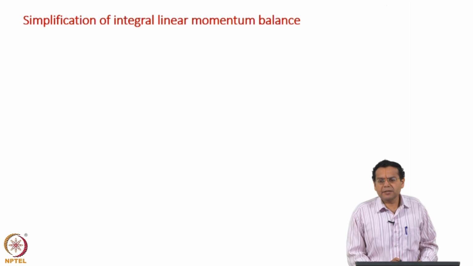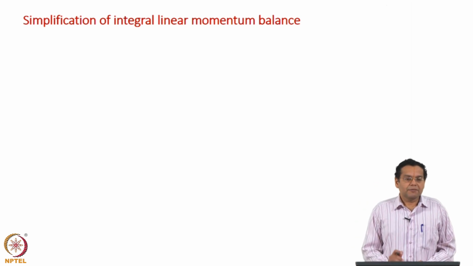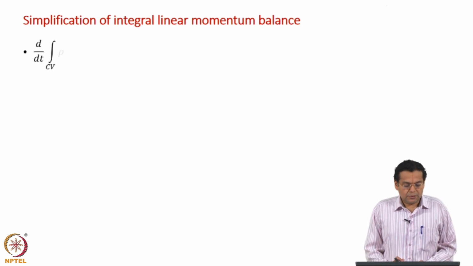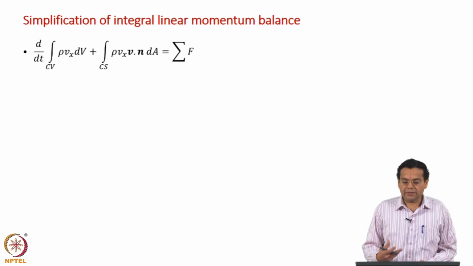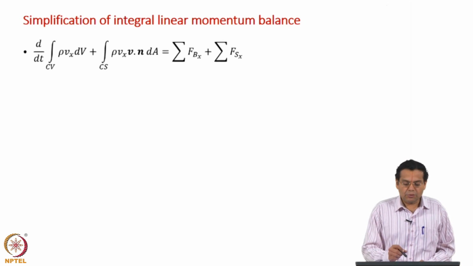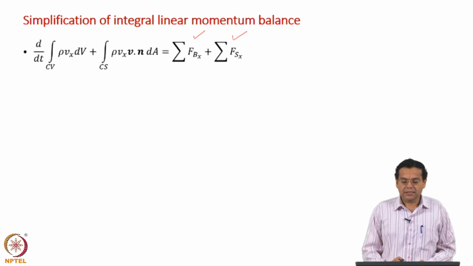Now, as we have simplified the total mass balance, we will simplify the integral linear momentum balance, but not so much. I will tell the reason shortly. Okay. Now, we will start with the general form of the integral momentum balance, of course, always working with the x component. On the right hand side, we have body forces and surface forces. In the previous slides, we have seen how to express body force as a volume integral, and how to express surface force as a surface integral.